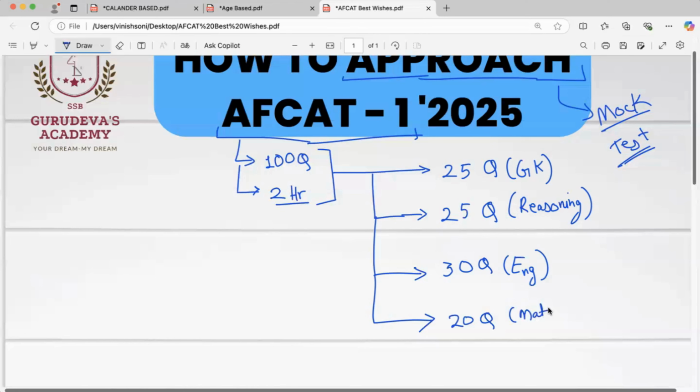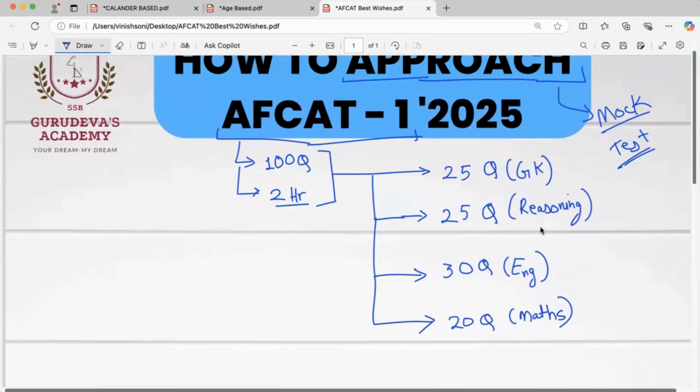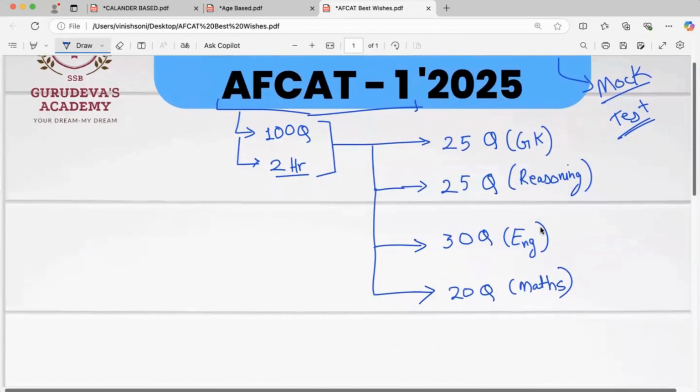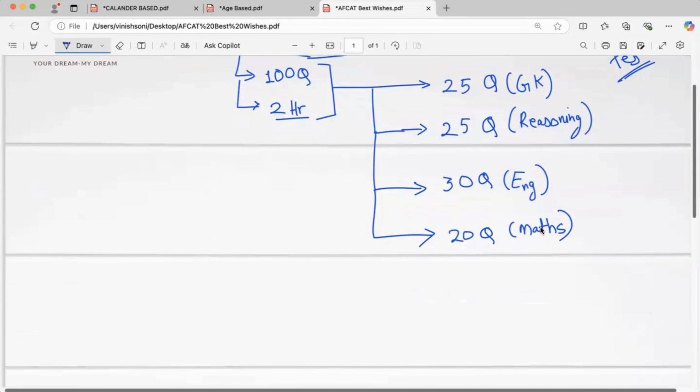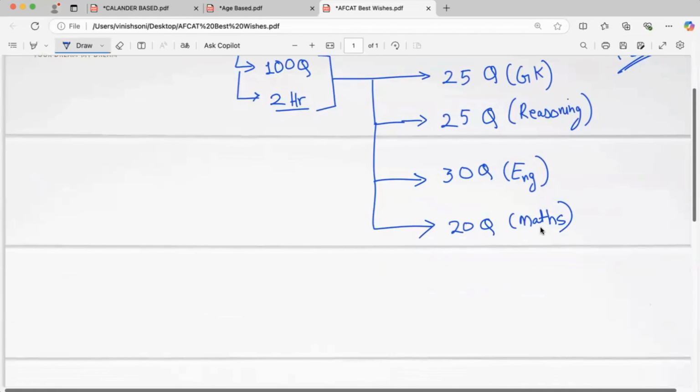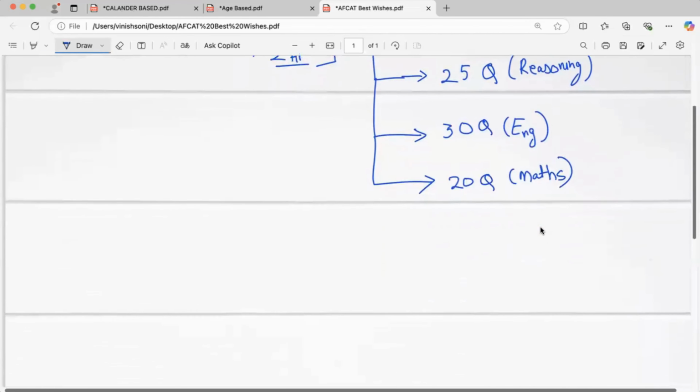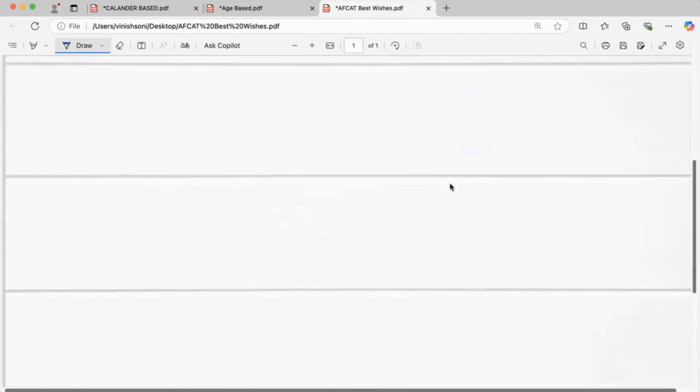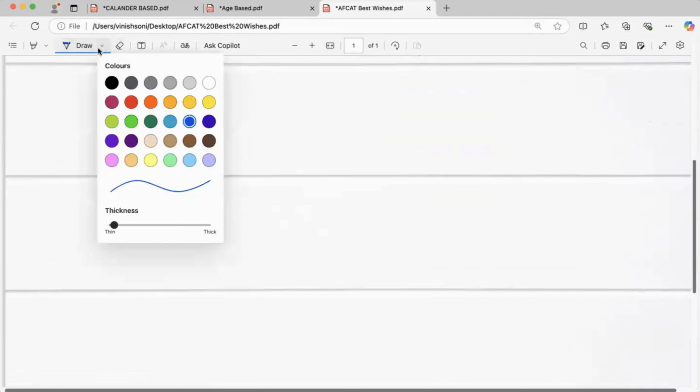Now understand this division very carefully. What's the best way of approaching these types of questions? How much time should you allocate to each particular type, and which type should you start with? Very, very important. Some important strategies I want to discuss with you all.